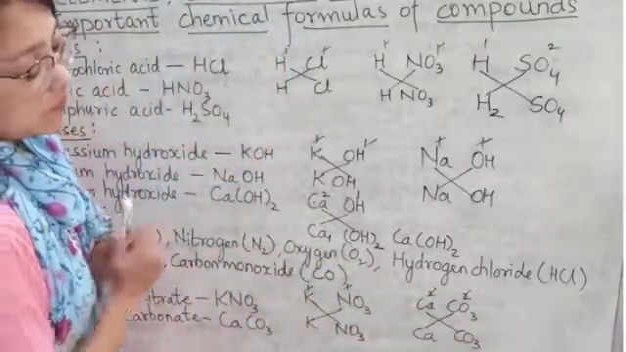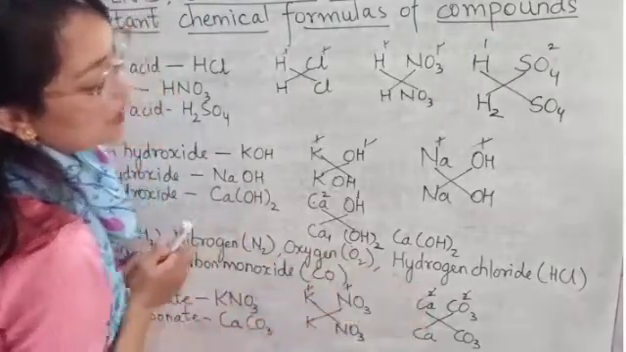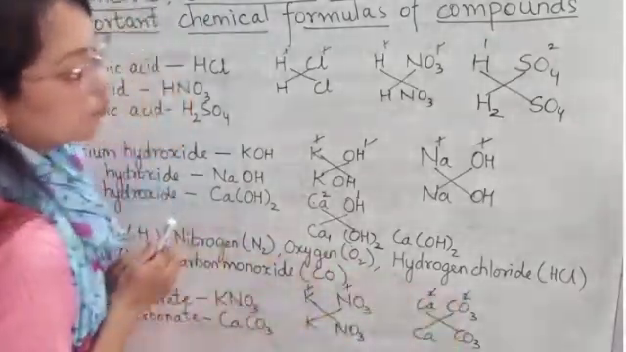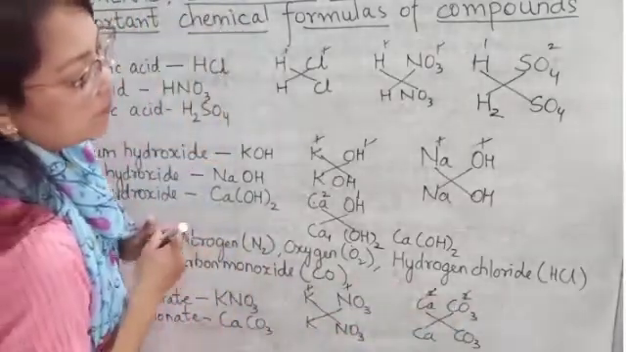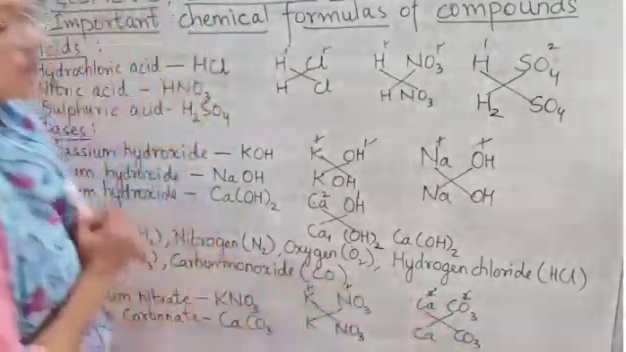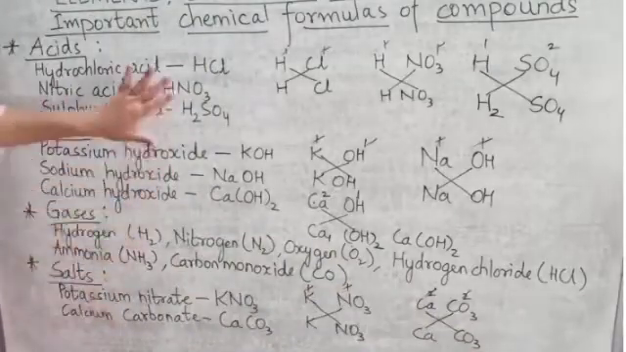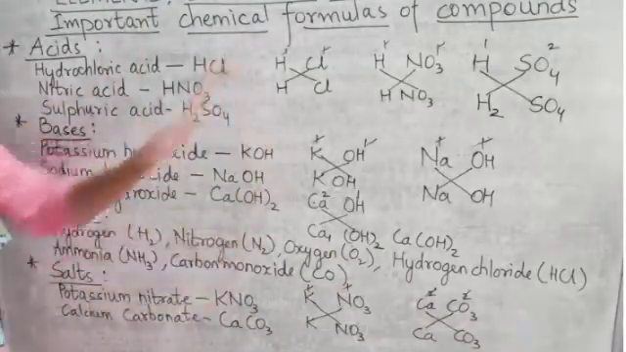Now the valency of calcium is 2 and the valency of carbonate is 2. So we are going to cancel it, and we will simply write CaCO3. So this is how we write chemical formulas.